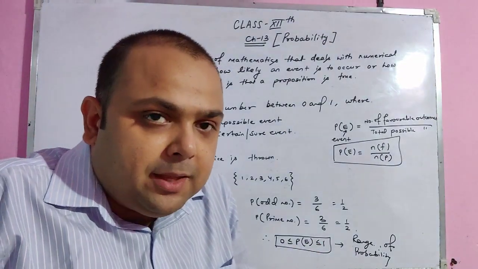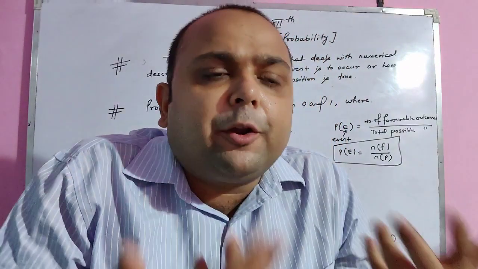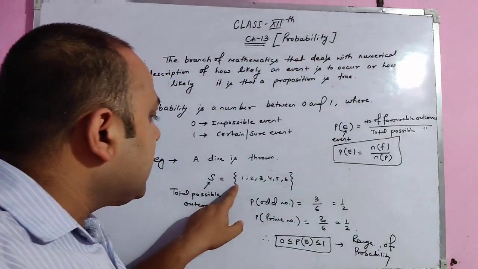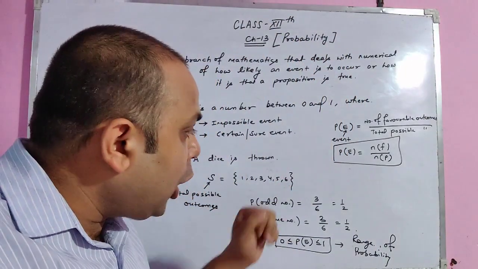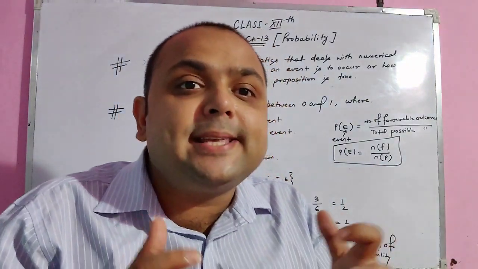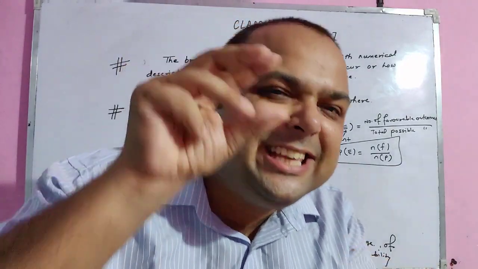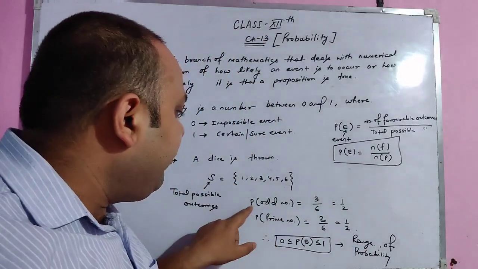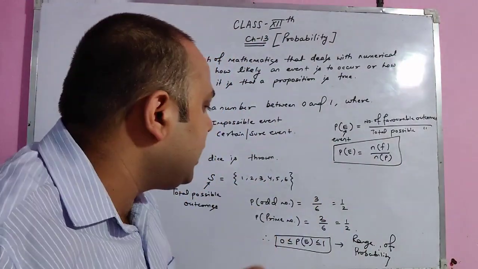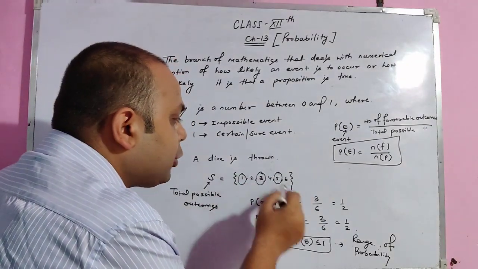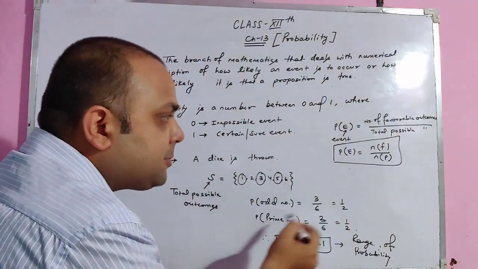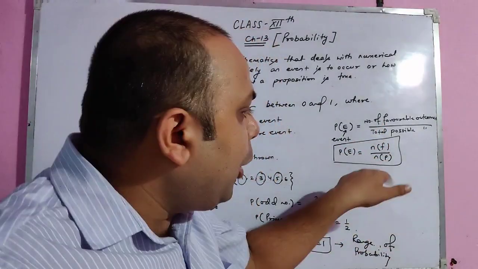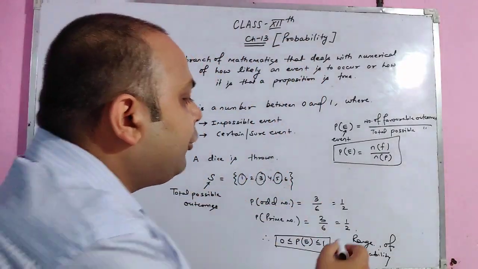E indicates the event. Any activity that we are performing is said to be the event. Now suppose we throw a dice. The total outcomes are 1, 2, 3, 4, 5, 6. This is called total possible outcomes or sample space. I will explain all the key definitions in the later part of the video. If you want to calculate the probability of odd numbers, there are 3 odd numbers here: 1, 3 and 5. So we write 3, and total is 6, because the formula for probability is the number of favorable outcomes upon the number of possible outcomes. So the probability is 1 by 2.